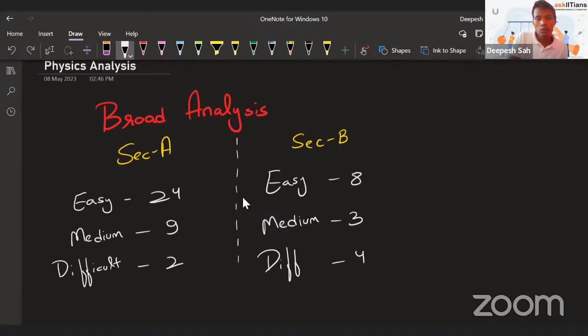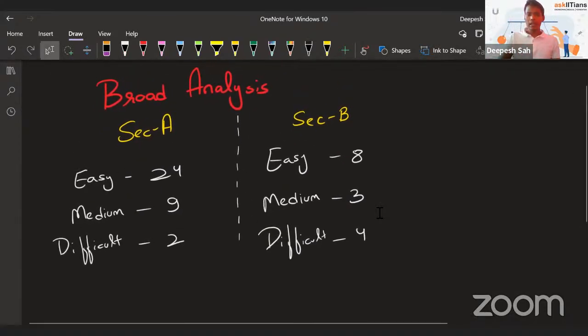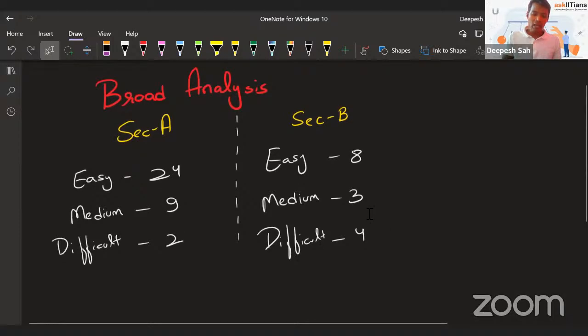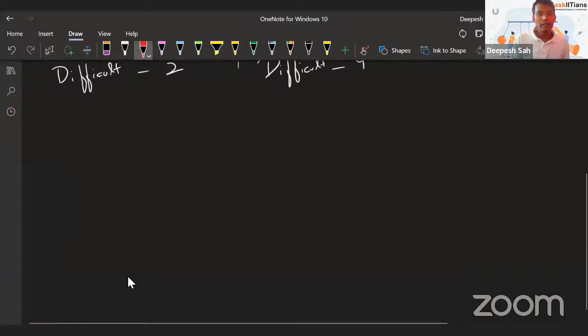Now this was the broader analysis. I'm just giving you the basic idea of how the exam was. But we will now do the chapter-wise analysis as well.